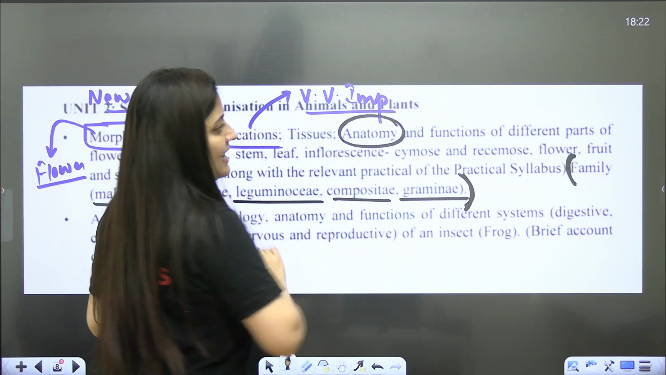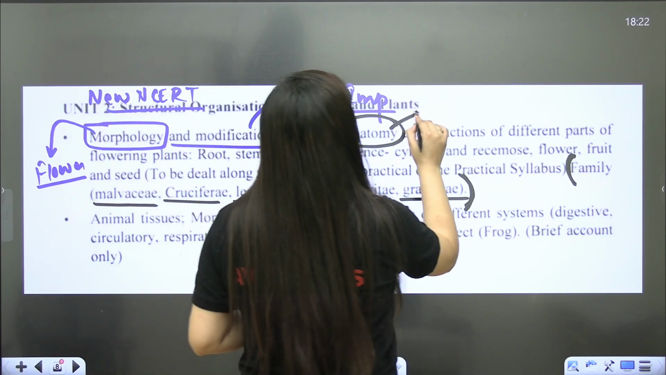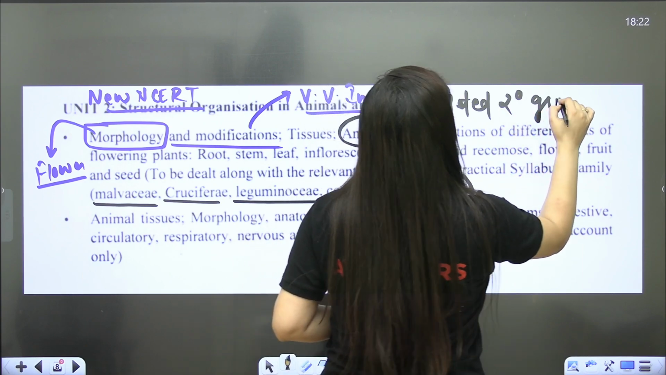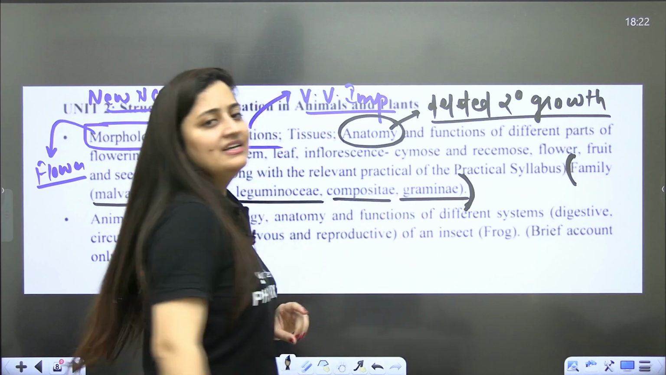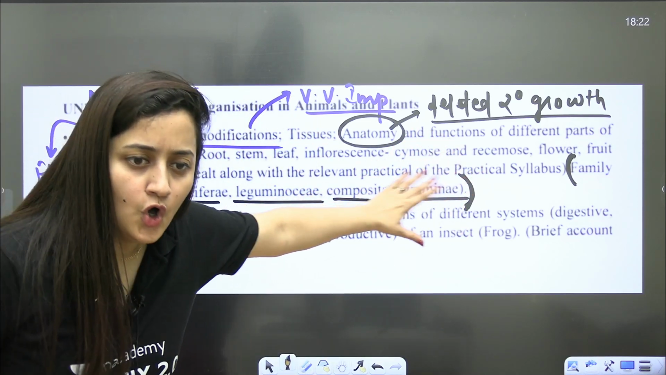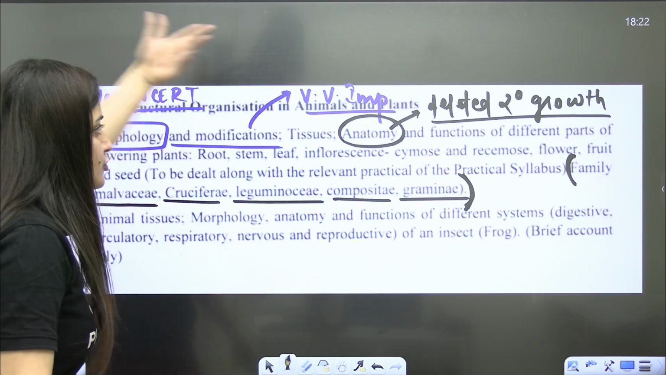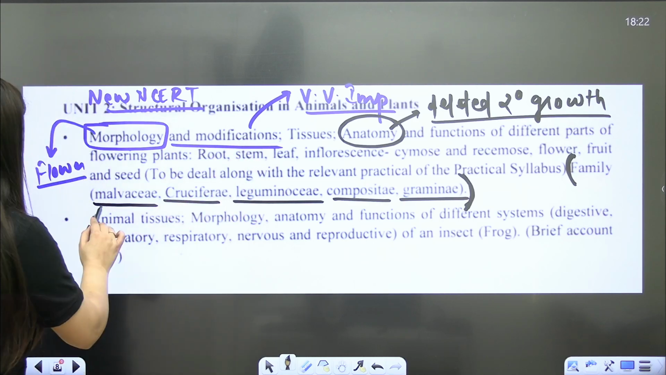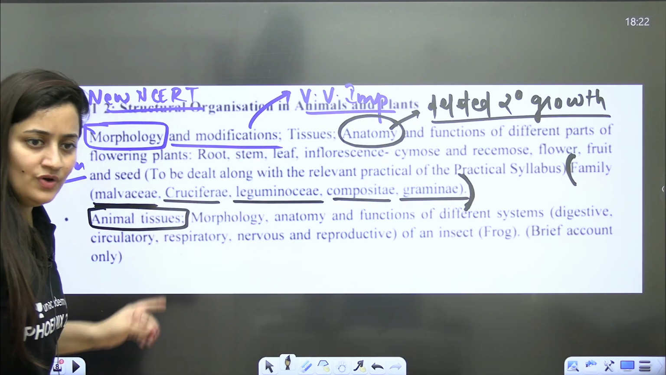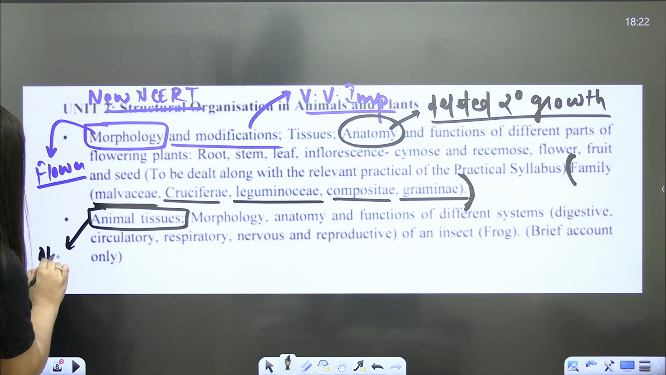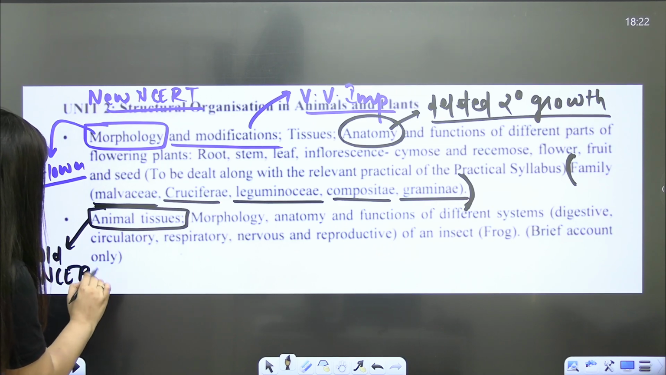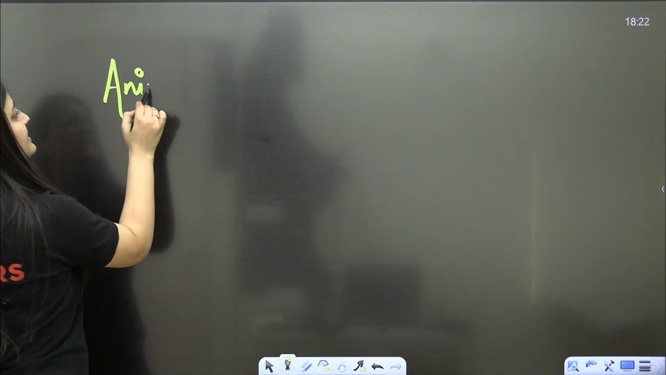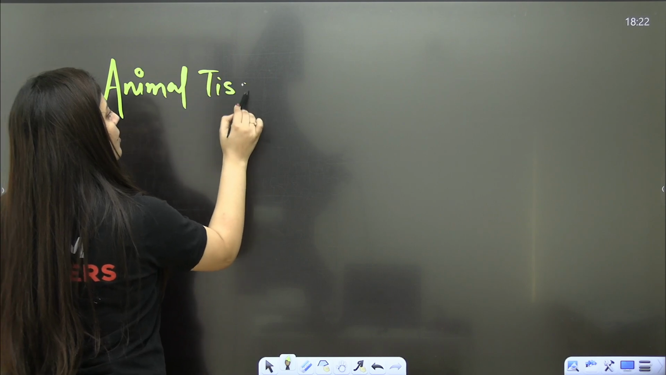Now, when it comes to the anatomy, right? Last year, they deleted secondary growth. So there is no need to study the secondary growth of stem, the dicot stem. There is no need to study that, right? It used to be the most important topic, but now it is deleted from your syllabus, so no need to study this. Now, when it comes to the animal tissue, it is given in old NCERT. It is not given in new NCERT, it is given in old NCERT, and you have to study it from old NCERT.